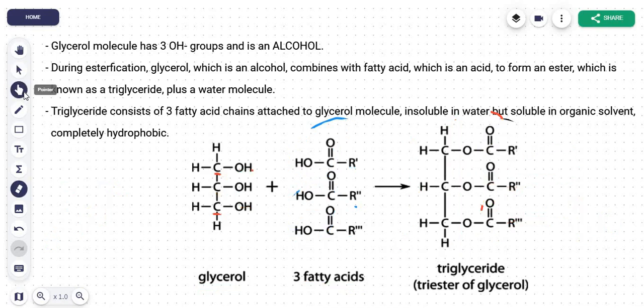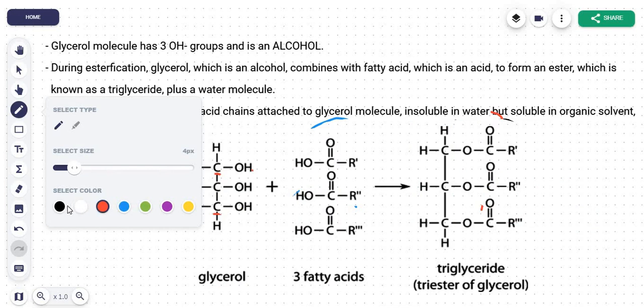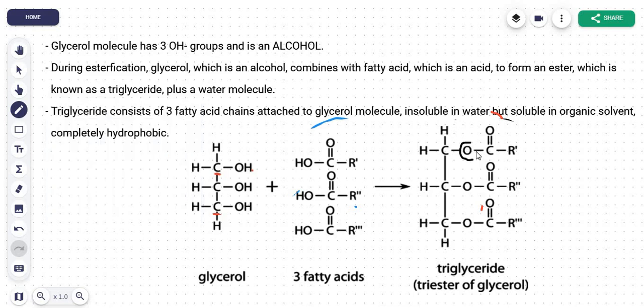Okay, I'm going to explain this again because it got a bit unclear, so let's discuss this again. Okay, so this here is a triglyceride, and let's first identify the glycerol molecule. First of all, this here is the ester bond. The O here always shows the ester bond. Remember that, okay? And this section here is your glycerol. The entire thing here is a glycerol molecule. They've just shown the chemical composition, okay?